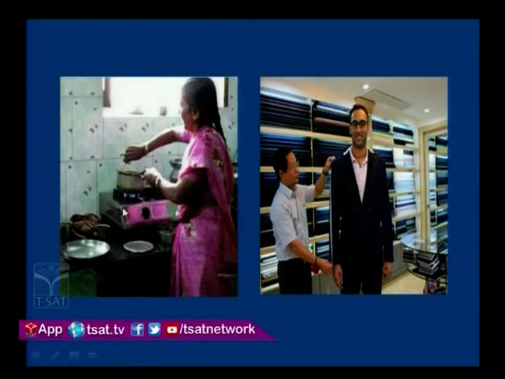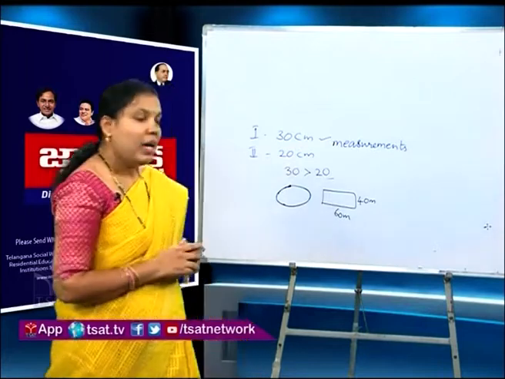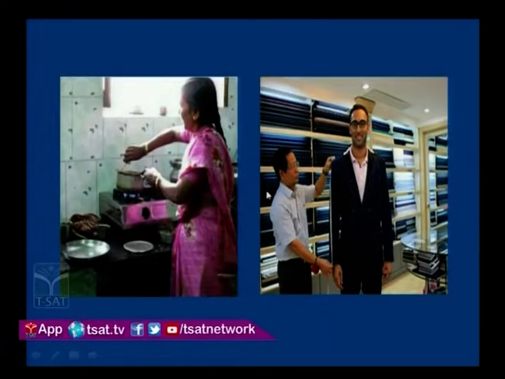Have you observed what your mother does when she cooks? Yes, you are right. When mother cooks rice, she pours 2 cups of water for 1 cup of rice. Even if she cooks 2 cups of rice, then she pours 4 cups of water. Here mother also uses measurements. Look at the slide. Next picture, next example.